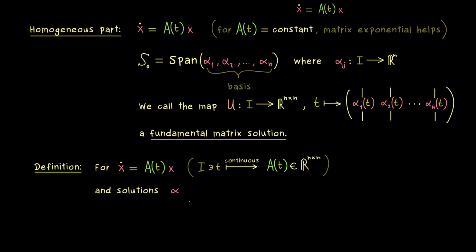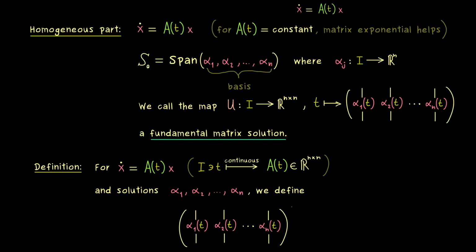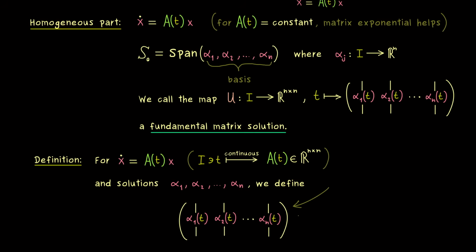However, maybe we cannot check, or we don't want to check, the linear independence, which means we just grab any n solutions. And now by putting these in the columns of a matrix, we still get out a matrix solution, but maybe not a fundamental one. So in that sense, it's just more general, but this is what we need in this definition here.